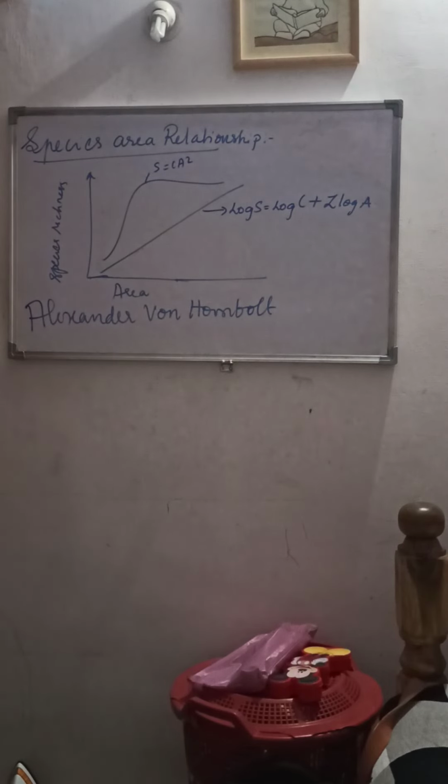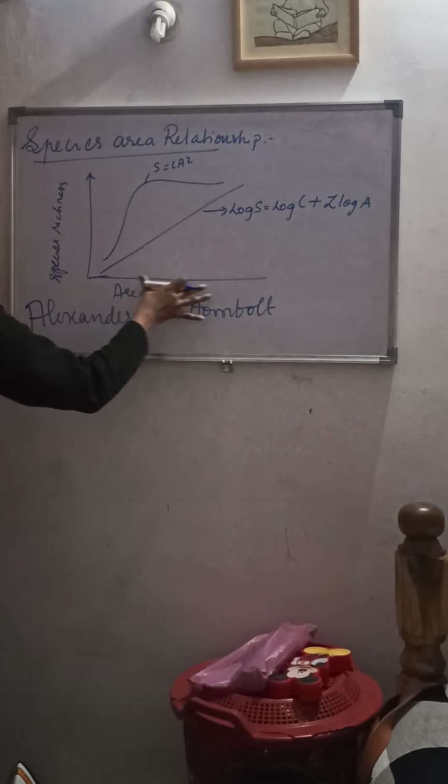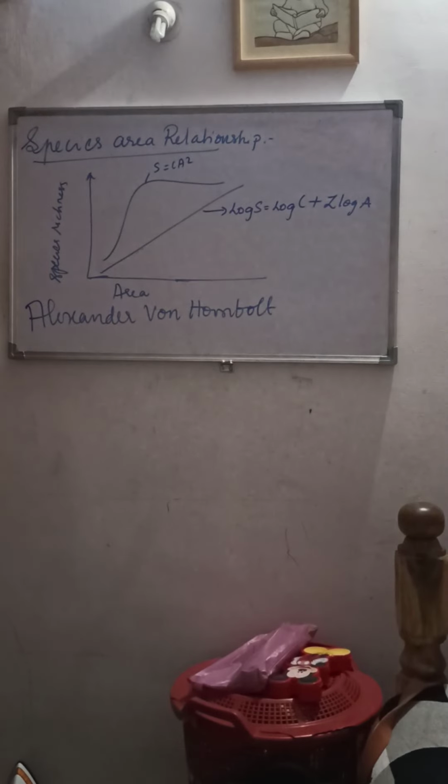So what is the species area relationship? According to the German naturalist Alexander von Humboldt, the species richness increases with increasing surface area, but only up to a limit.